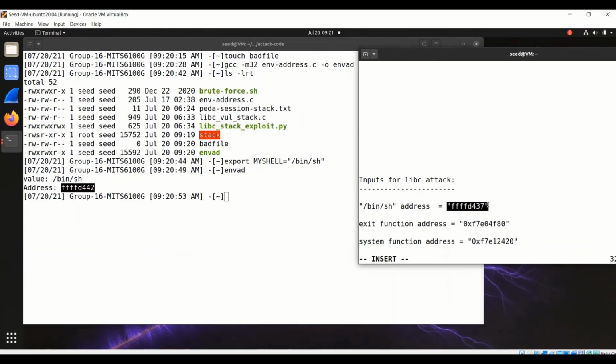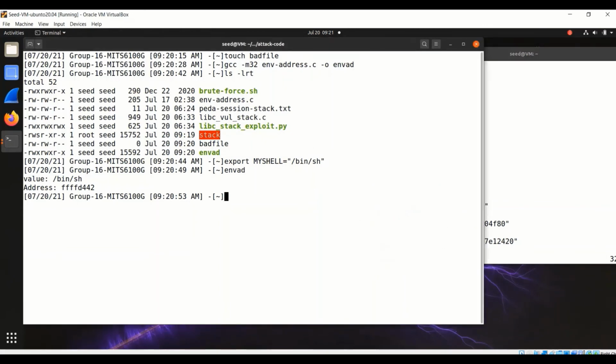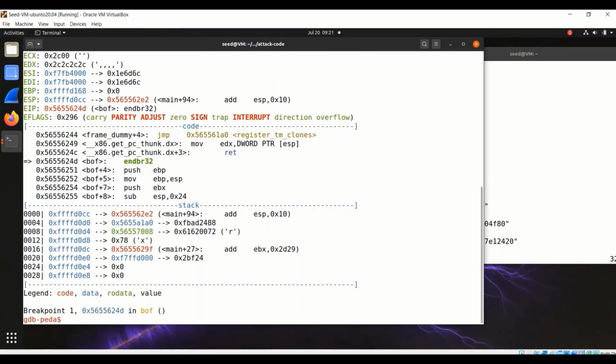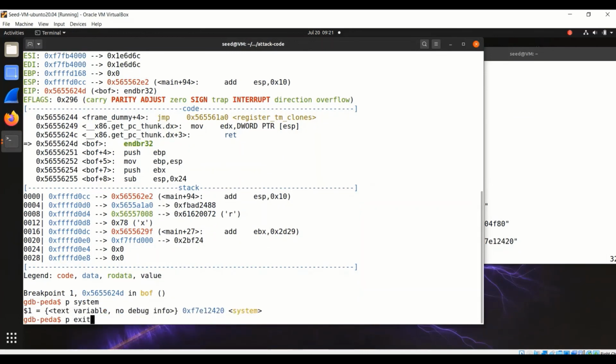And the second parameter is the system address, and the third one is the exit address. So we need to find out the address of the system function and the address of the exit function. Let's use GDB, which is a debugger, where we can get the debugger terminal and make use of that terminal. We're going to find out the address of both functions. So we'll set a breakpoint at the vulnerable function bof, and now if we run, and once the program starts, we're going to get the address of system and exit by executing p system. We got the address, and p exit.